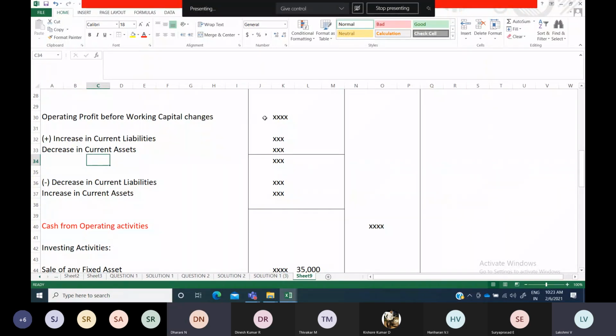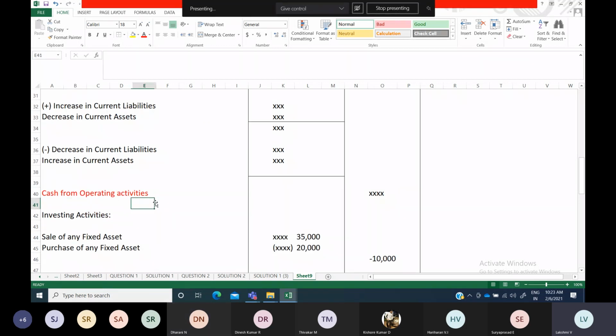Okay, ma'am. With the operating profit before working capital changes, with that amount, whatever things you have to add up and whatever things you have to subtract, you find out the net result. That will be your cash from operating activities. You need not mention anything. Nothing can be mentioned here. There is no heading for that. Nothing will be there. Okay.